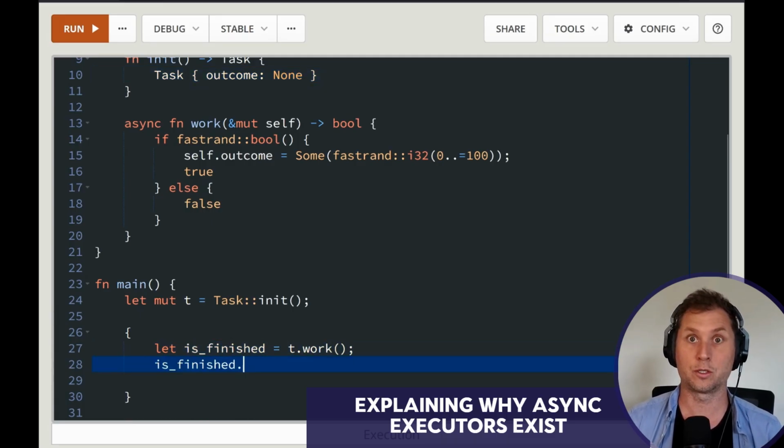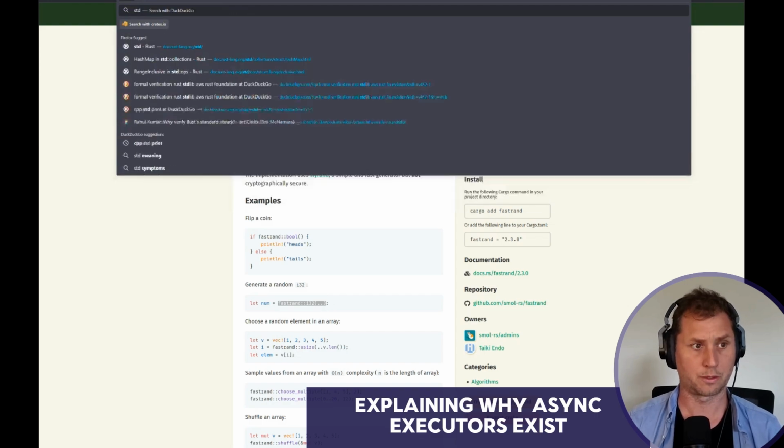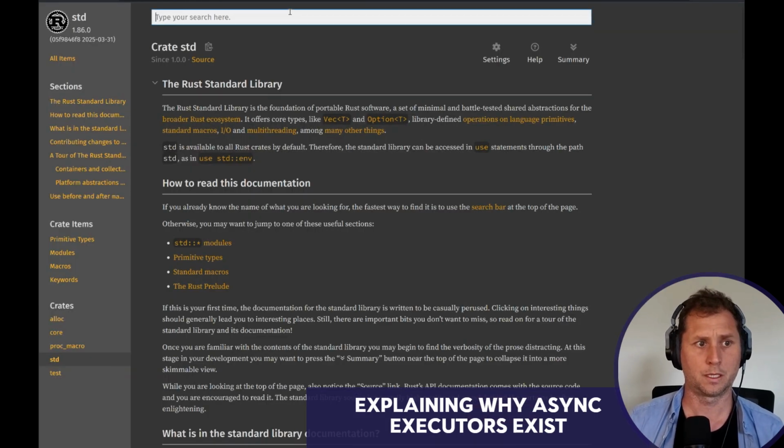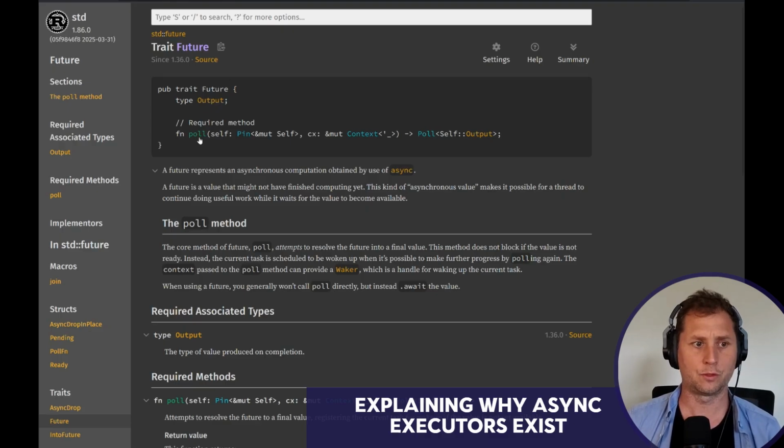So one of the things that we could do would be to poll. The poll method comes from the Future trait. So we go back to the standard library documentation. I know this because I've been around Rust for a while, and I know that futures have a poll method, and it returns something that's even more bizarre. It returns this Poll thing, and takes self wrapped in Pin. We haven't seen that before. And we need to supply some sort of context argument, which we don't have access to. And then we get a Poll thing, which probably is going to provide an output.